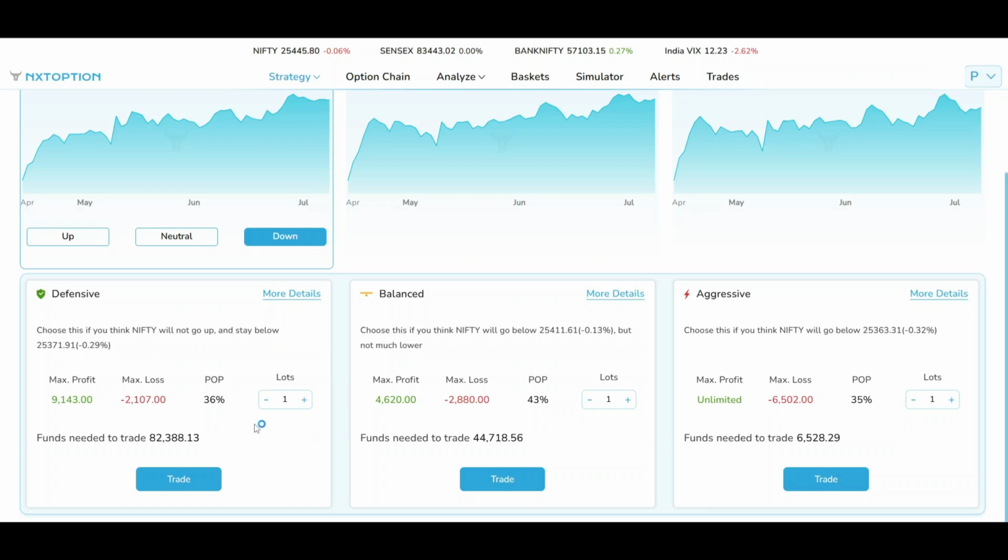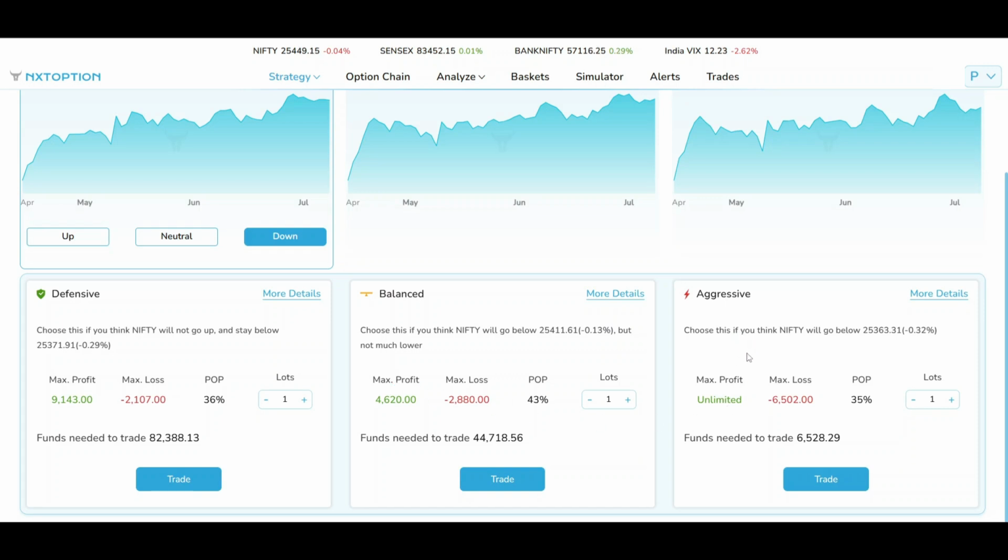So here again you have defensive with a maximum loss of 2,107 and a maximum profit of 9,143, which is actually a good risk to reward, right? You're risking only 2,100 for a maximum profit of 9,143 in this defensive strategy if you believe that the market is going to go down tomorrow, right? Or you can take balanced. Even here the maximum loss is 2,880, maximum profit is 4,620, right?